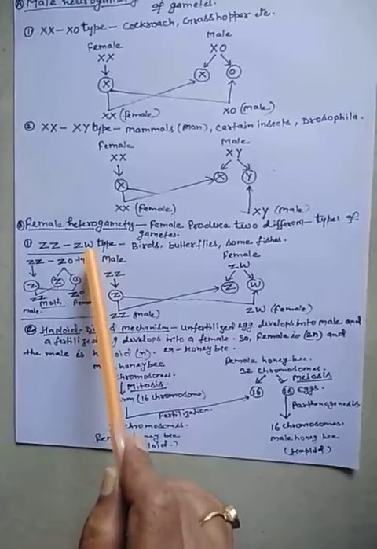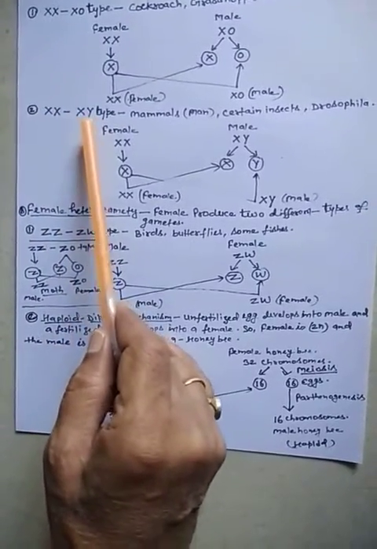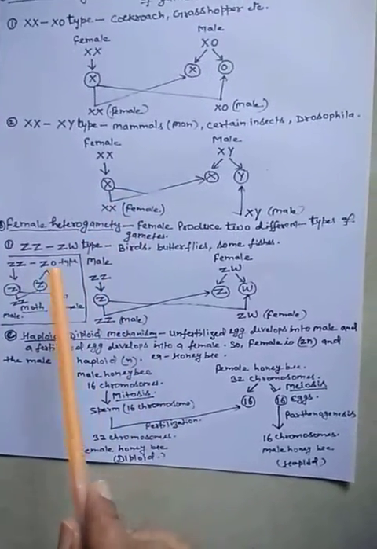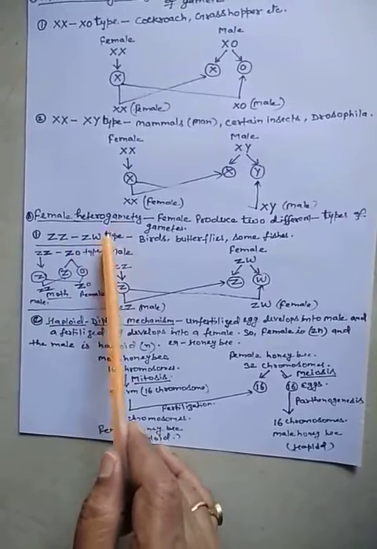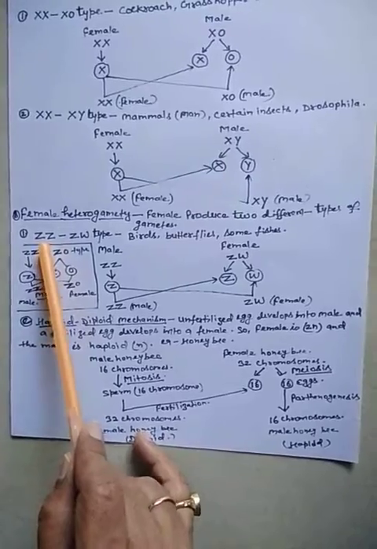To avoid confusion, because here we are using XX and XY, we are using a different symbol, that is ZZ and ZW. The ZW is actually female and ZZ is the male.